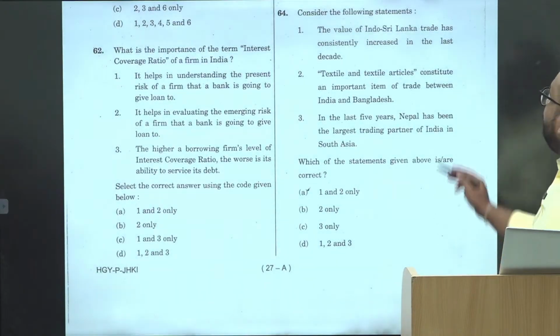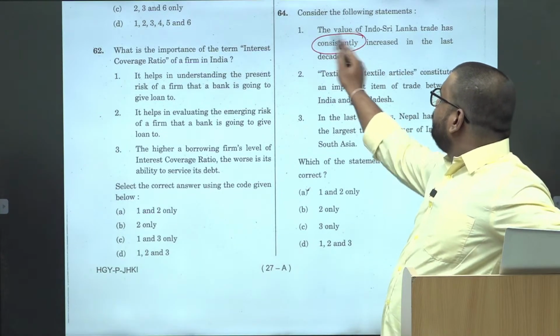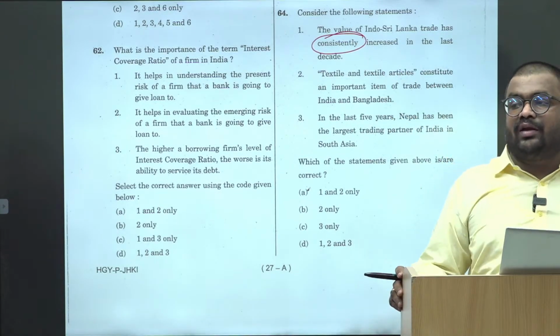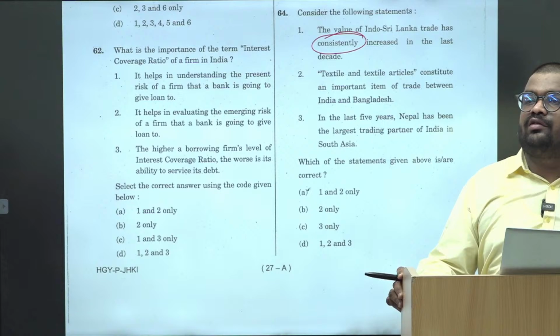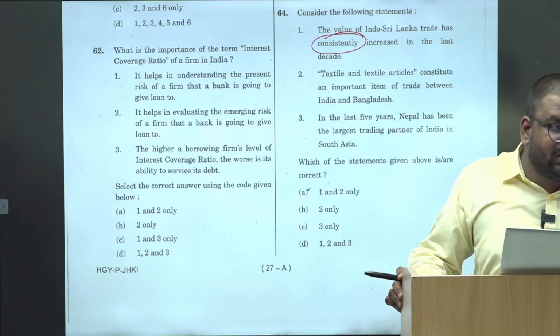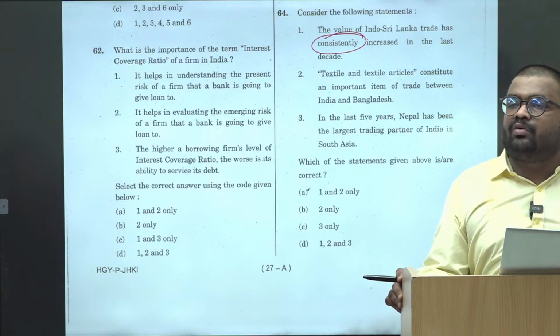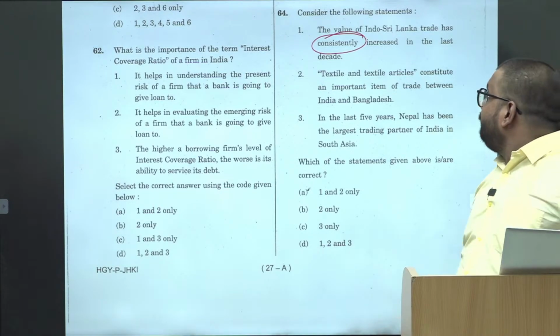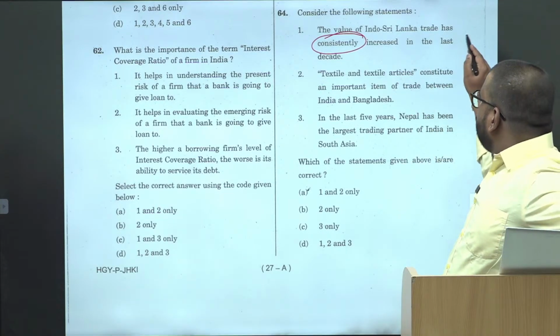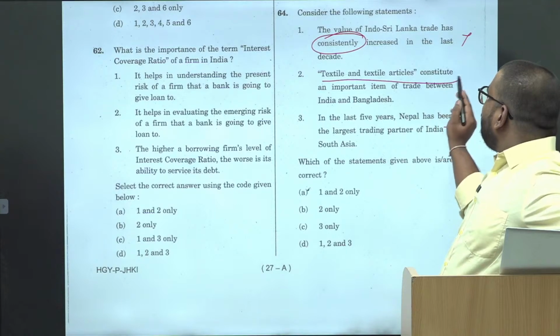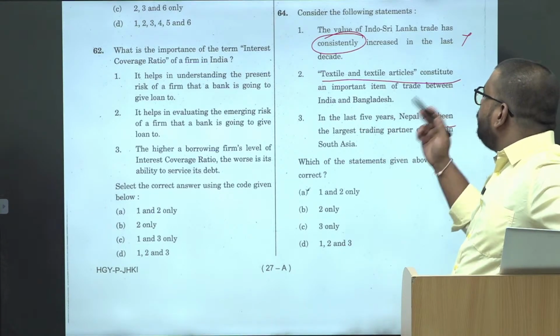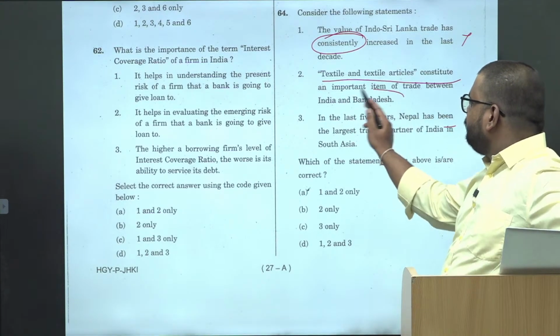Again, value of India Sri Lanka trade has consistently, so there is no consistent increase or decrease, there is no steady increase or decrease, there is no rapid increase or decrease in economics. It's always a zigzag pattern. Okay, this is wrong. Then textile and textile articles constitute an important item of trade between India and Bangladesh.